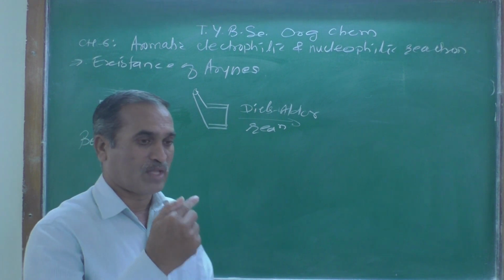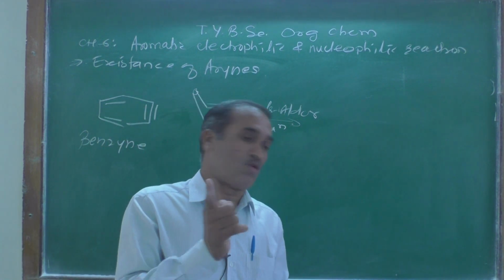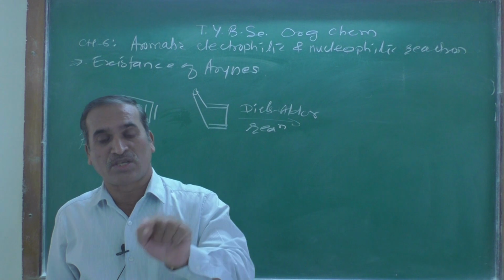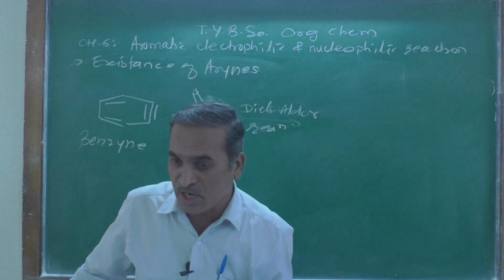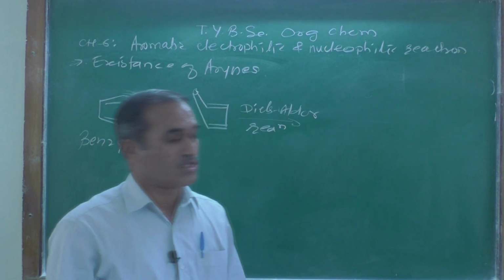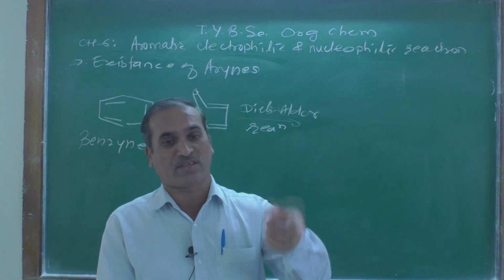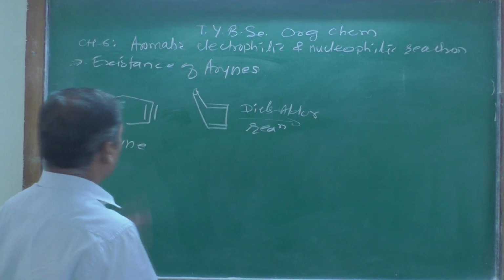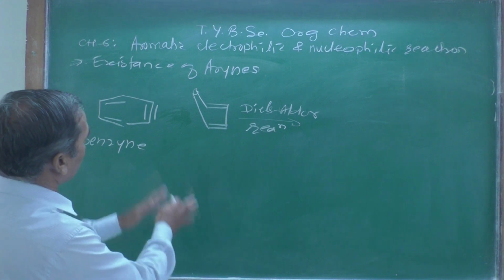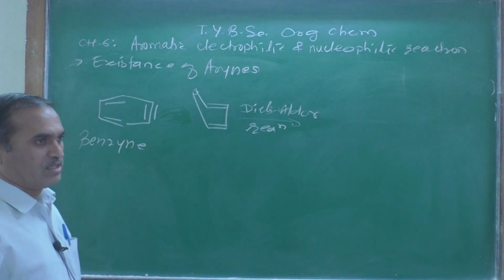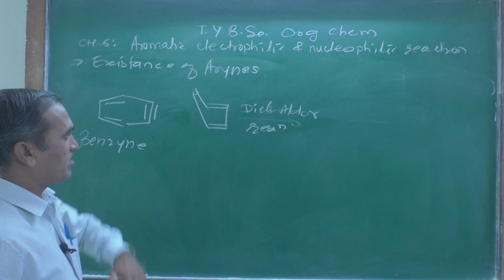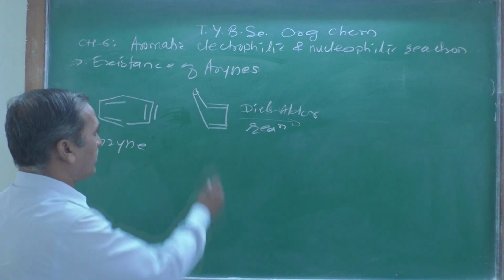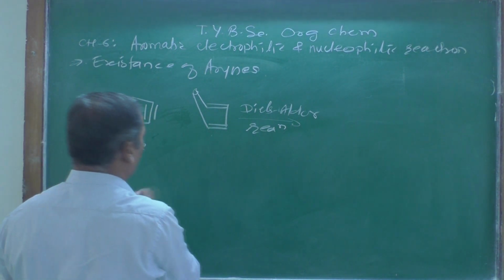Why is the Diels-Alder reaction important? Because the resulting compound we are getting is in 100% yield, and that's why this is one kind of addition reaction, known as the Diels-Alder reaction. In this case one acts as an electrophile and the other acts as a nucleophile. This is a diene and this is a dienophile.